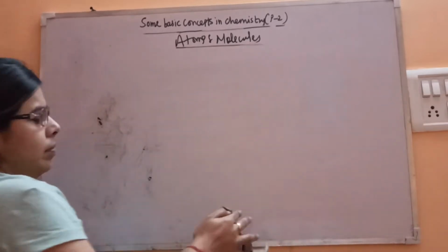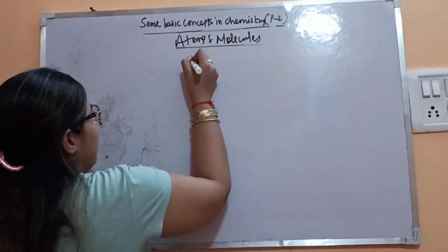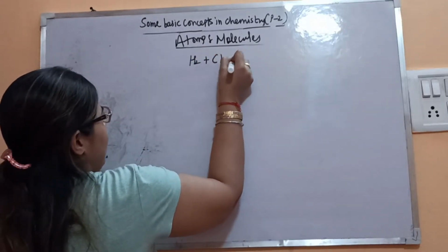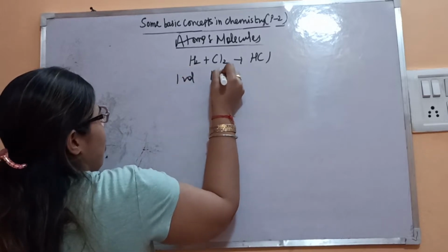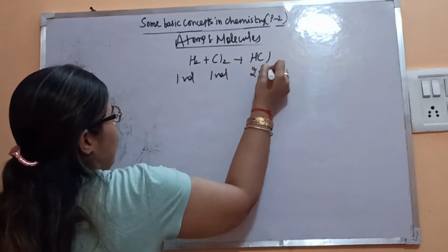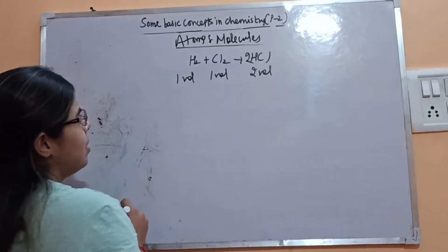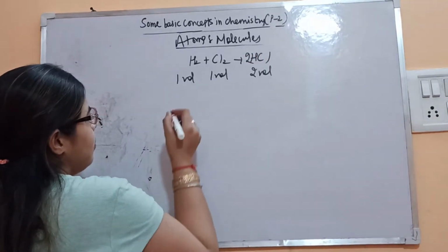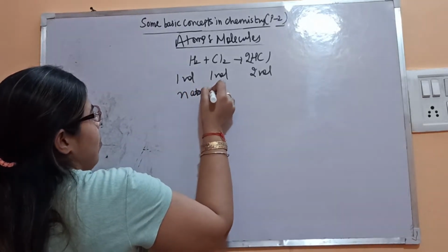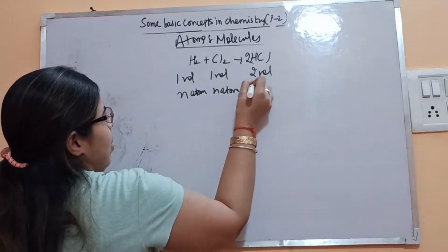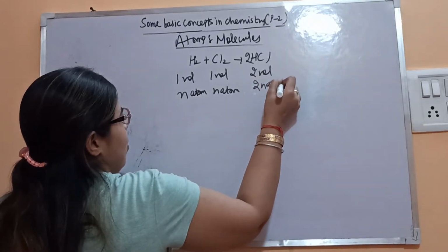Okay, so let's consider hydrogen is reacting with chlorine, giving you HCl. This is one volume, and two volume of this. When you balance, let's say n atoms, and 2n atoms.